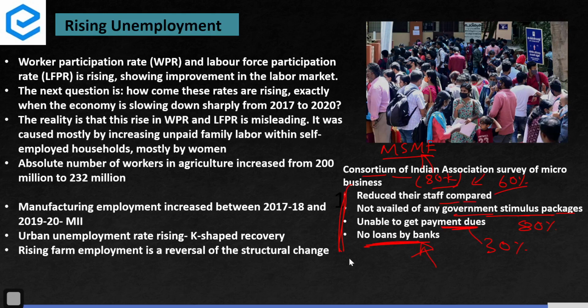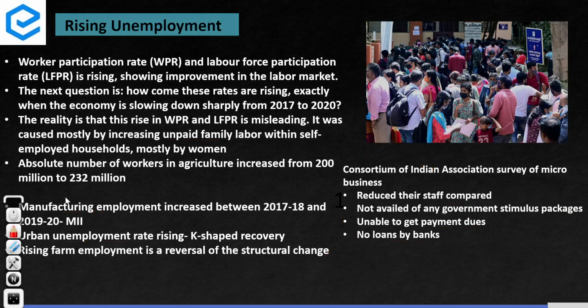The survey indicates this. See, the government says something, and yes, that's understandable. We have to understand this and we have to represent this. However, the reality, according to the survey, is something else. So MSMEs are not doing well, manufacturing is stagnating, agriculture is leading to unpaid family labor, and there is rising urban unemployment in the country. So this is the situation of unemployment, and you can also understand the situation of poverty. Extreme poverty has declined. However, the way in which the World Bank calculates poverty, through uniform recall period, is something that needs to change towards modified mixed recall period.